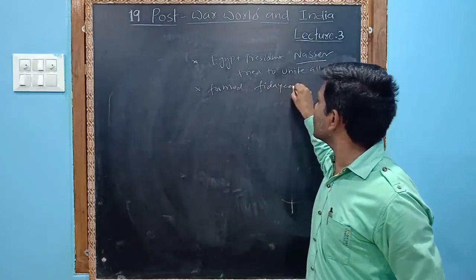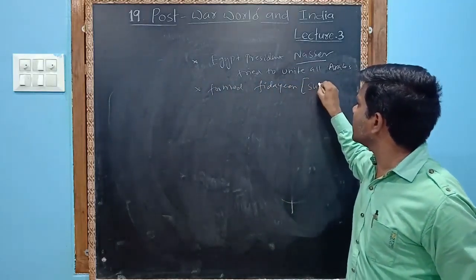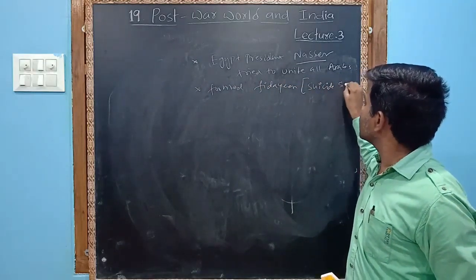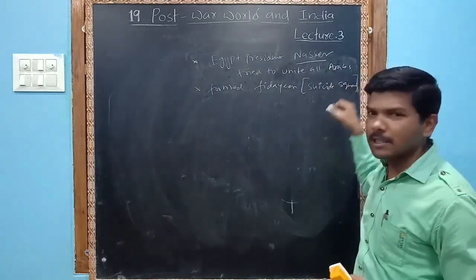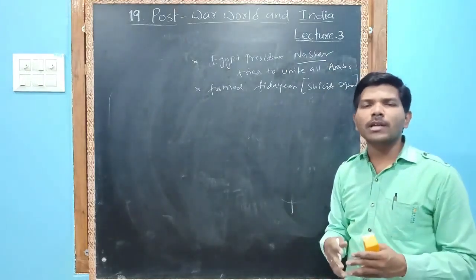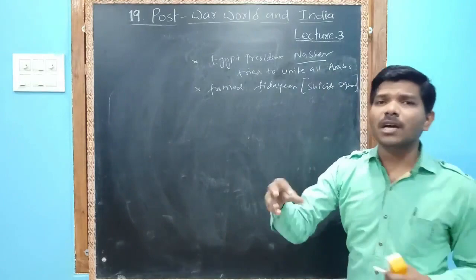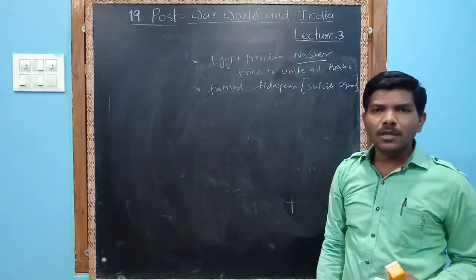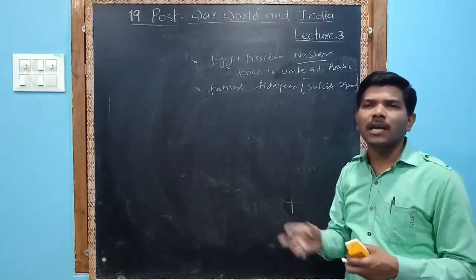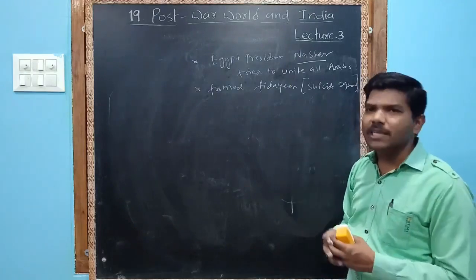What are Fedayin? Fedayin means suicide squads, bombers. These suicide squads usually entered Israel illegally, dropping bombs. They were destroying Israel.